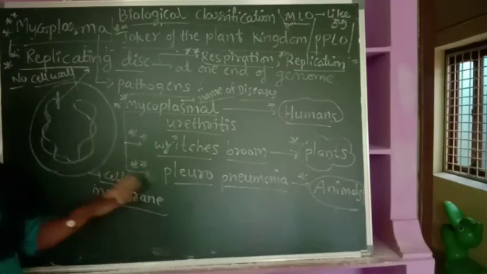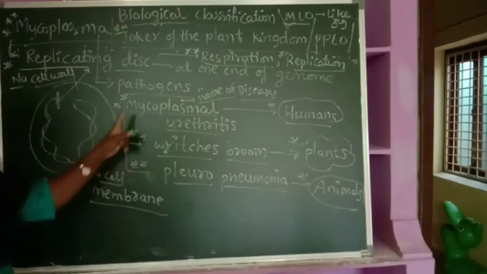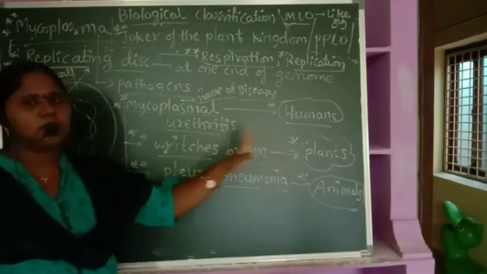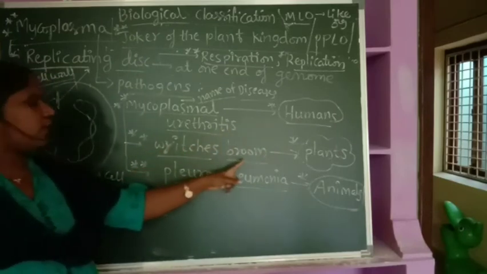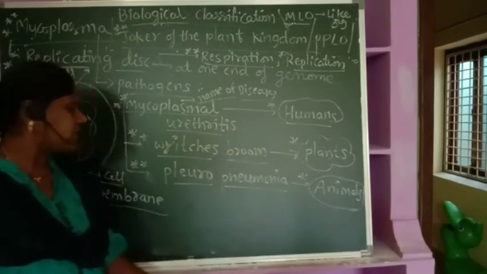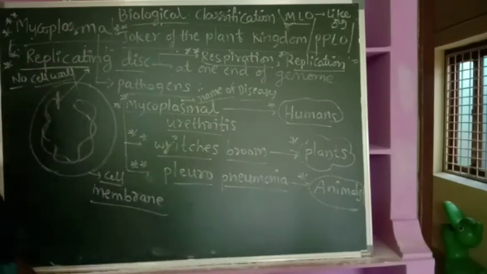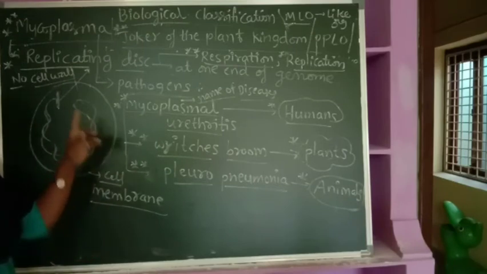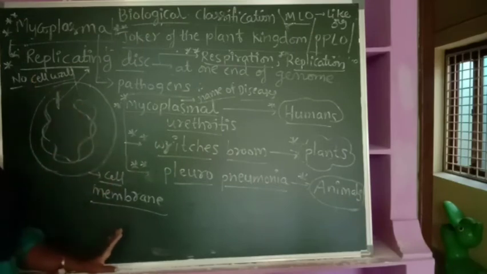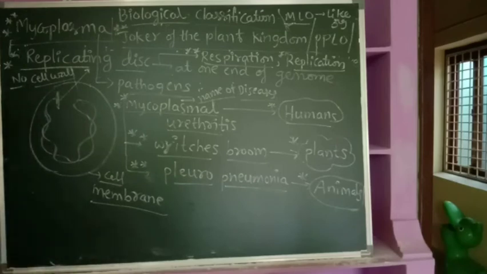The three diseases are very, very important. I repeat, very important. Mycoplasmal erythritis is found in humans, and Rich's Brew is a type of disease caused by Mycoplasma in plants. Fluoropneumonia is a type of disease caused in animals by Mycoplasma. So Mycoplasma is very, very important. Few points are there and each and every point is very, very important. Now let us continue further.